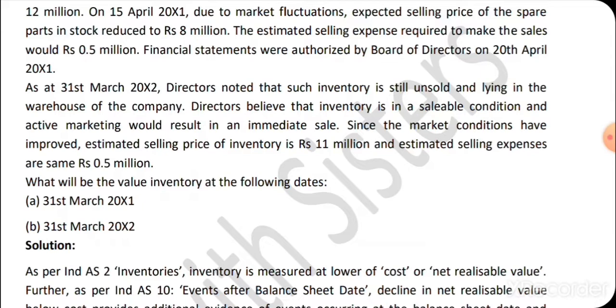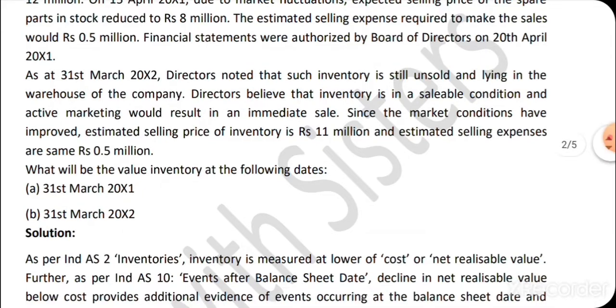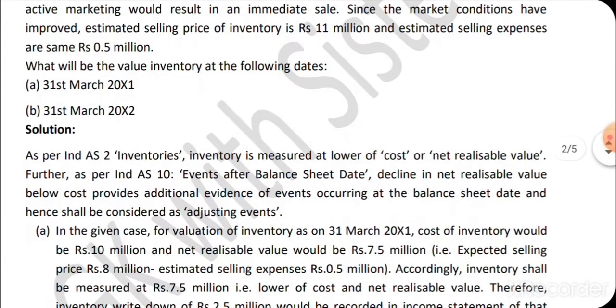Since market conditions have improved, the estimated selling price of inventory is 11 million and the estimated selling expenses are 0.5 million. And now the question is asking what will be the value of inventory as on 31st of March 2022.